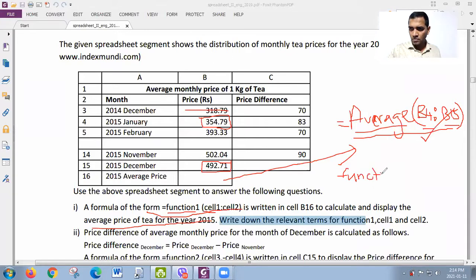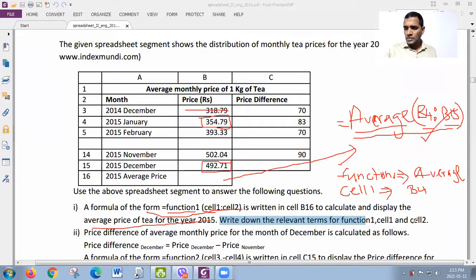Okay, function 1. Put the arrow or maybe equal or something, right? Function 1, what is it? Average. Okay, average. You don't need to put the equal sign here because according to the format, the equal is already there. You are asked to write the words only for function 1, cell 1 and cell 2. So function 1, it is average. Then in the next line, cell 1. Okay, cell 1. Put an arrow or maybe equal or something. Cell 1, what is your cell 1? It is B4. So it is B4.